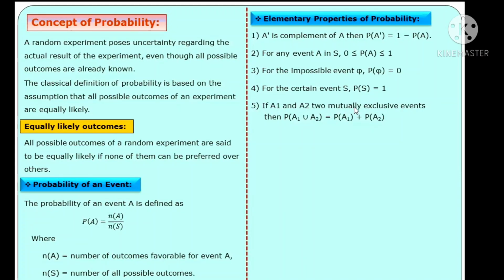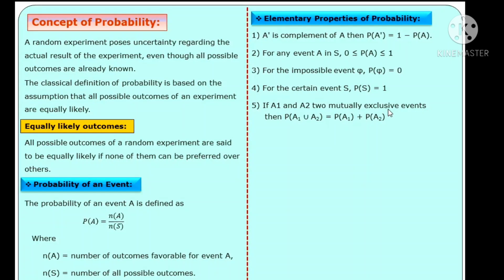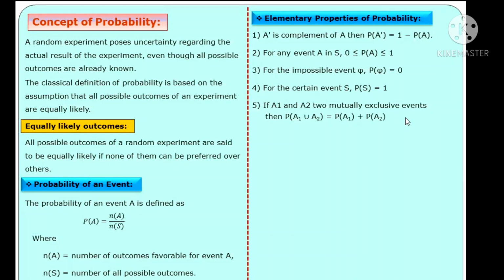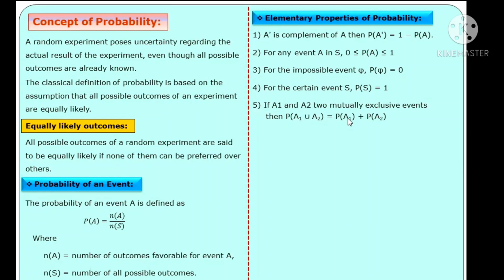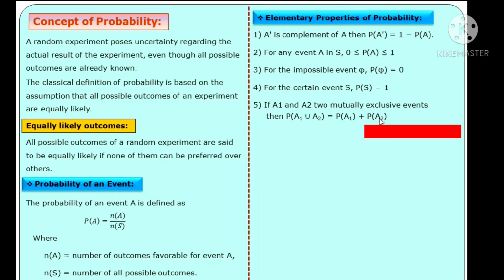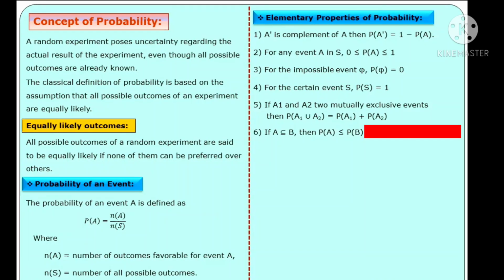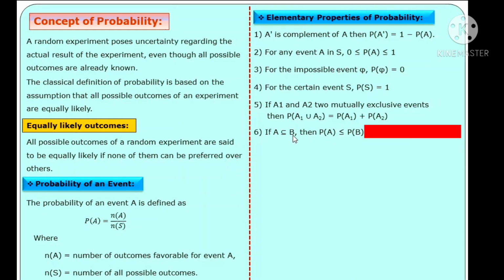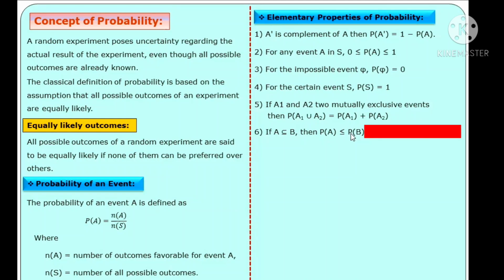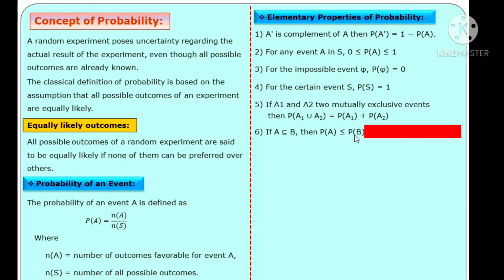Fifth, A1 and A2 are two mutually exclusive events. Mutually exclusive means their intersection is empty, so the probability of the intersection is 0. So P(A1 union A2) is expressed as P(A1) plus P(A2). Then sixth, if A is a subset of B, then the probability of A is less than or equal to the probability of B.